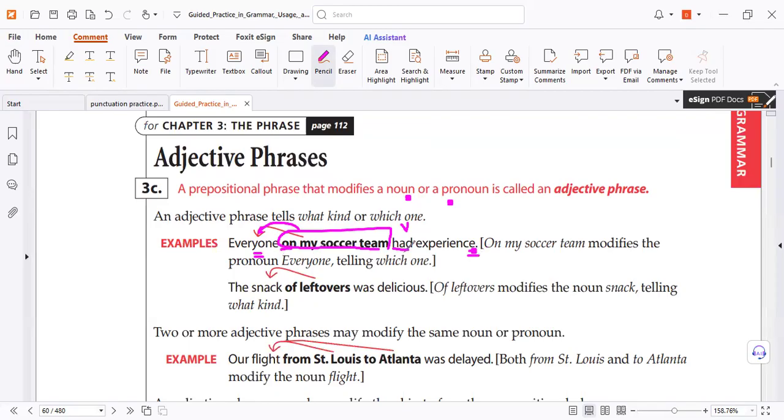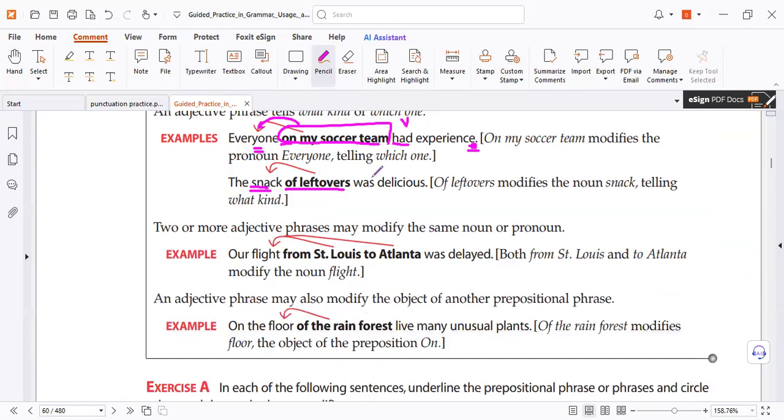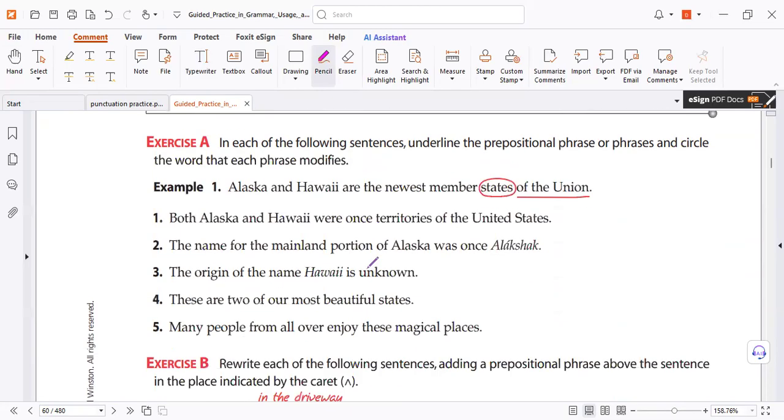For example, everyone had experience on my soccer team. This is different from everyone on my soccer team. Here it makes it specific, not any everyone in general, in English. No, my soccer team only. Here again the same. The preposition phrase modifies the noun or pronoun before it because it's an adjective. Here again, look, in the middle, stop at the verb, it modifies floor, modifies the fly. So easy. Here we have a lot of exercises and I will send you the book with answers.